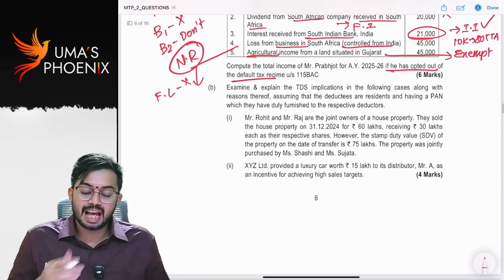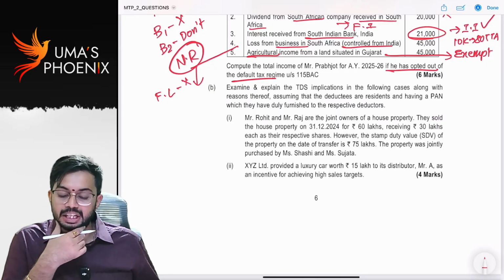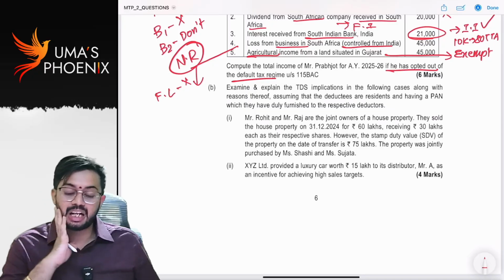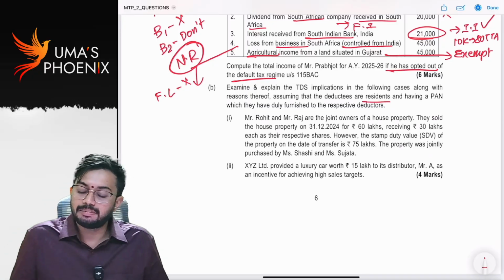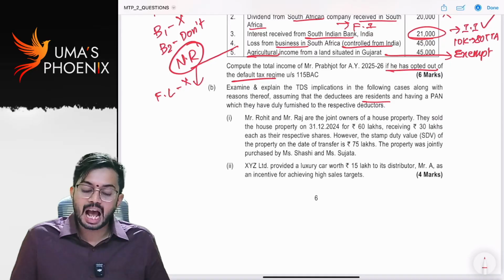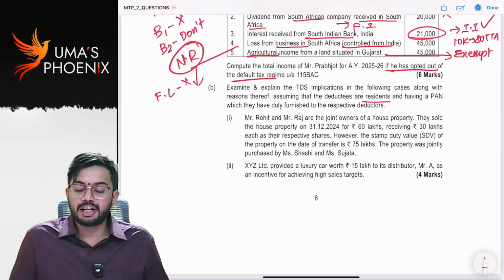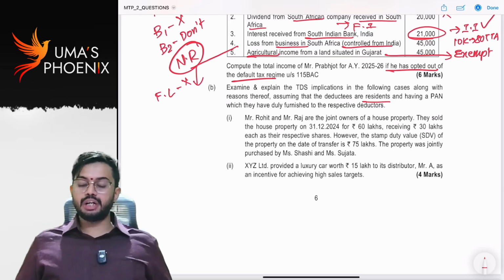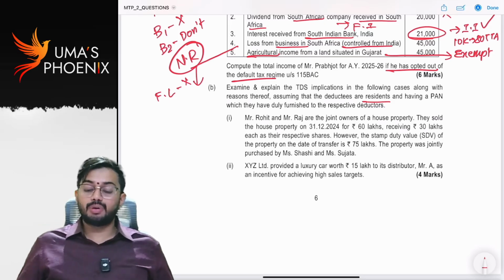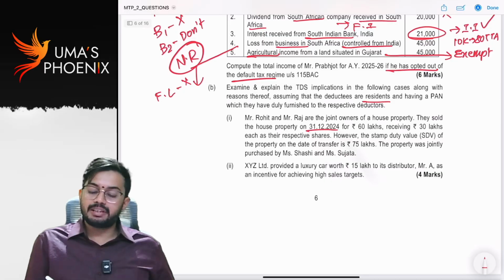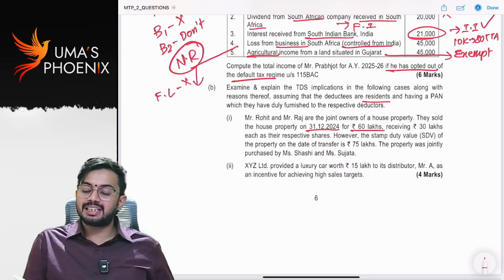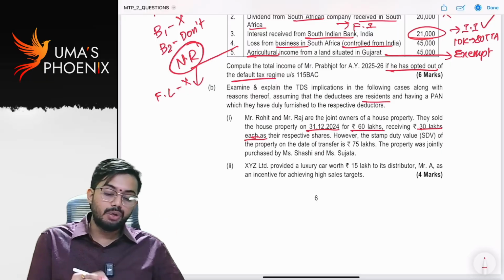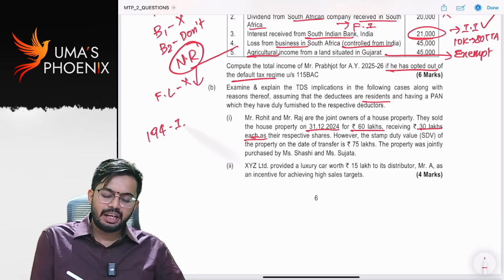Next. Examine and explain TDS implications in the following cases along with the reasons thereof, assuming that the deductees are residents in India and have a PAN which they have duly furnished to the respective deductors. Rohit and Raj are joint owners of a house property. They sold the house property on 31st December 24 for 60 lakhs, receiving 30 lakhs each as their respective shares. I told you in this, section 194IA gets attracted.